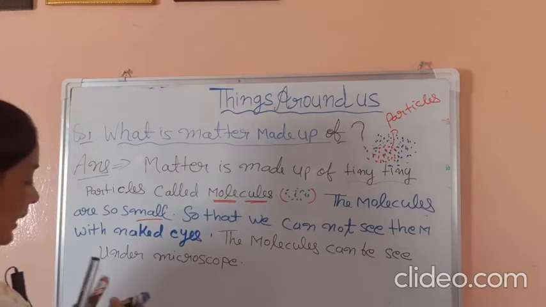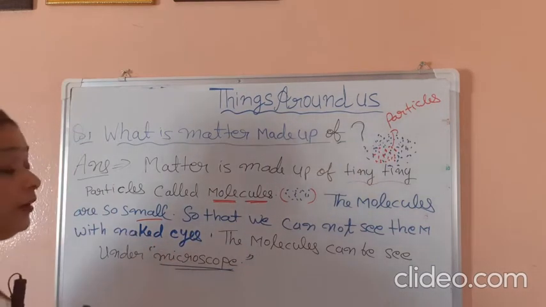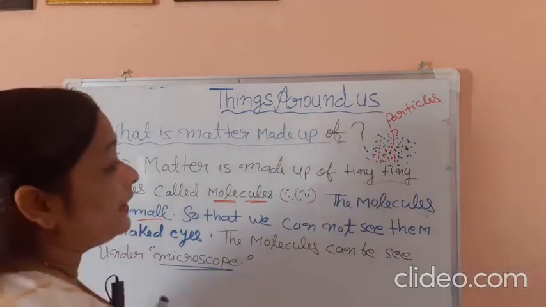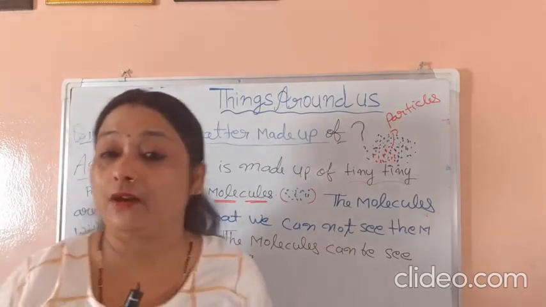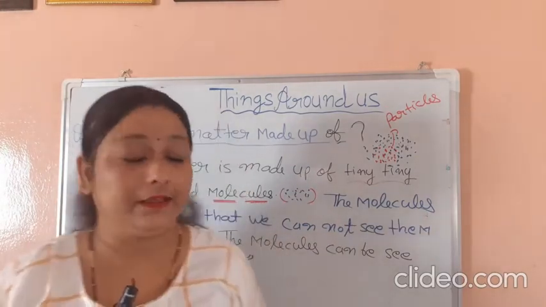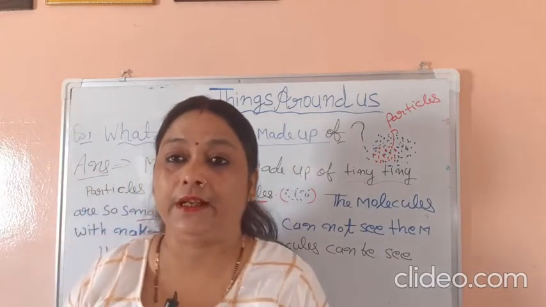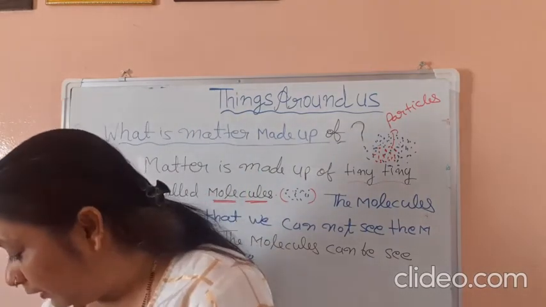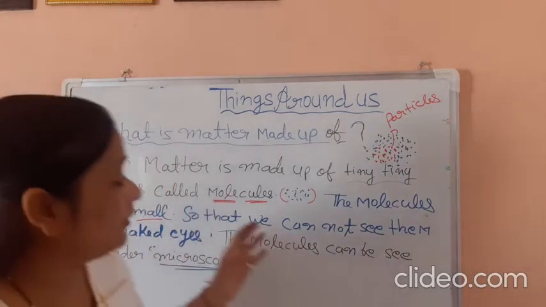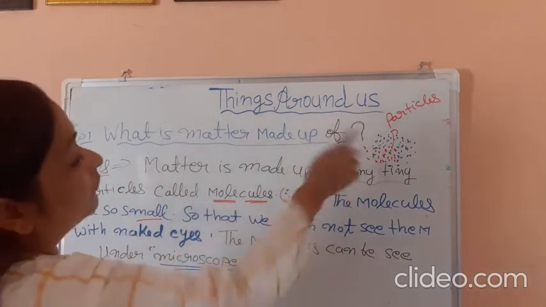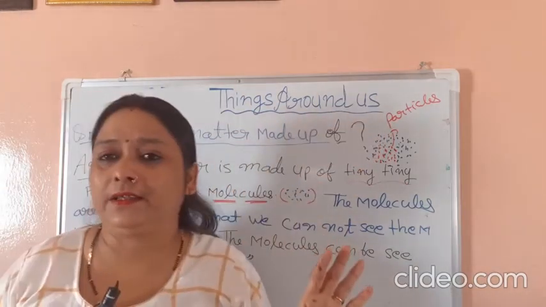So the molecules can be seen only under a microscope because these are very small, teeny particles that we cannot see with naked eyes. So this is a molecule, a very small description of molecules, and molecules are very teeny particles.